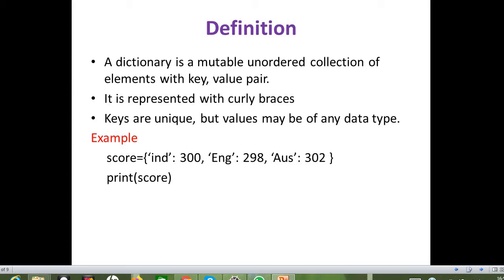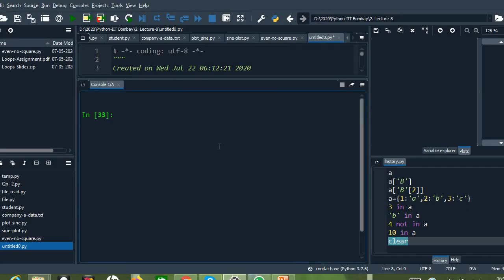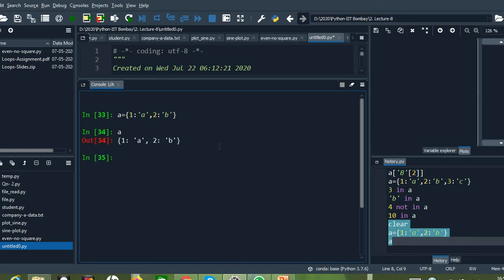Let us see an example in the Python console. Let me take a equals to, since it is a dictionary, we need to represent it with curly braces, right? And each item will have a key value pair. So let me take an integer type of key, colon, a, comma, 2, colon, b. So this is how we represent the dictionary.